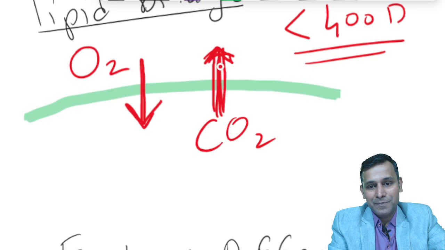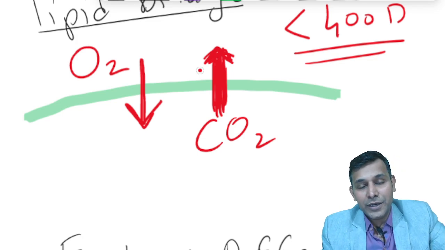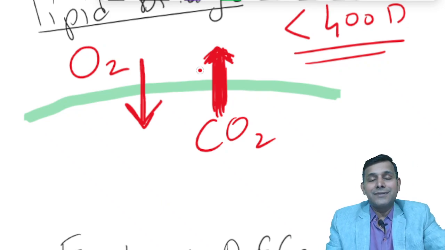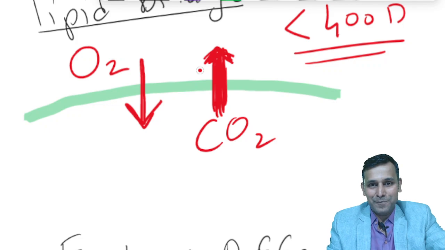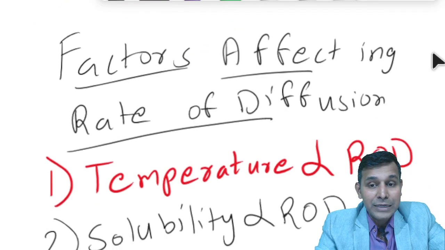So CO2 is more soluble than oxygen, and CO2 moves much more rapidly through the cell membrane than oxygen itself. So the rate of diffusion also depends upon the solubility.